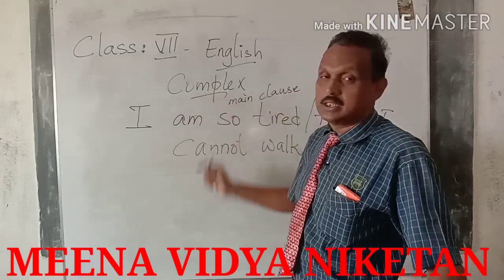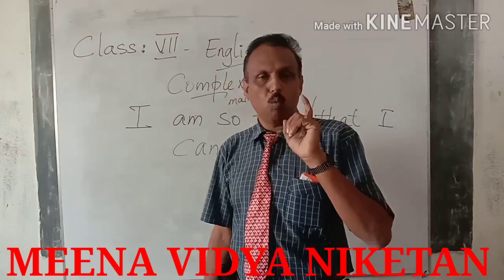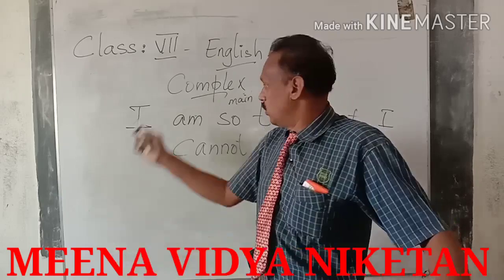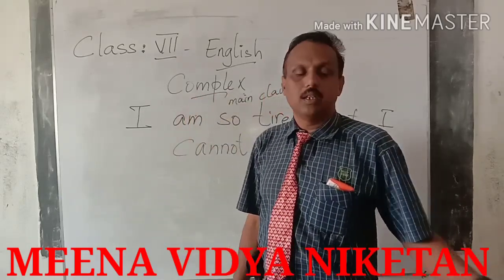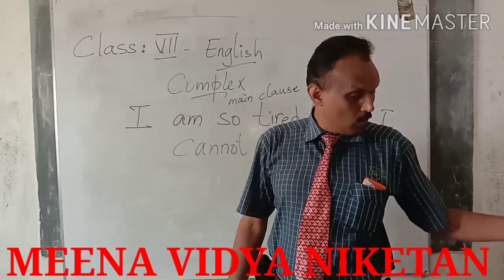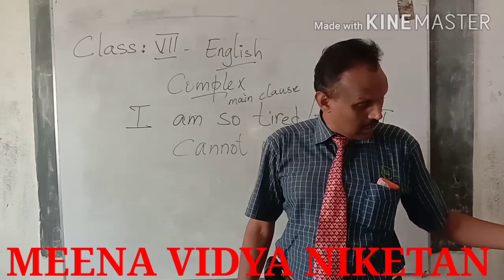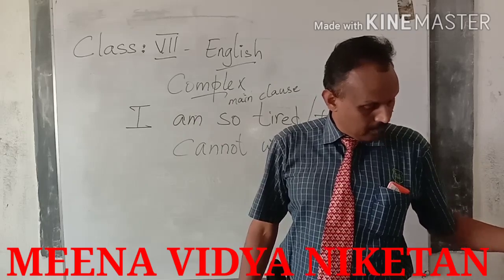What is this complex sentence? A complex sentence will have one main clause and two or more subordinate clauses. So if you go to one more type of sentence, like I had a dream.